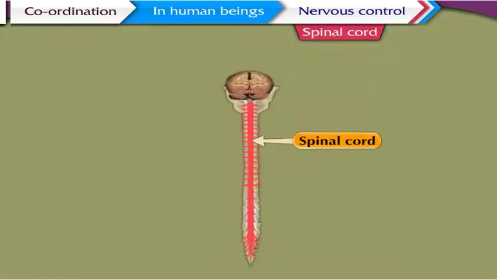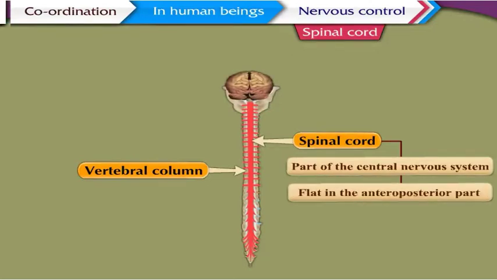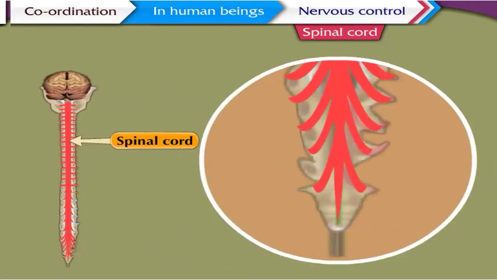Spinal cord. It is a part of the central nervous system and is firmly placed in the vertebral column. The spinal cord is somewhat flat in the anteroposterior part and ends in fibrous strands. They are called filum terminale.